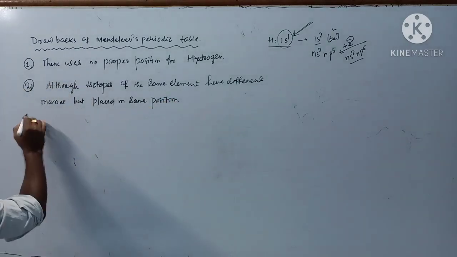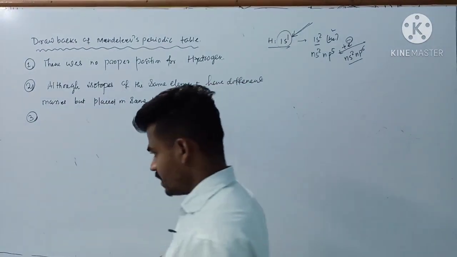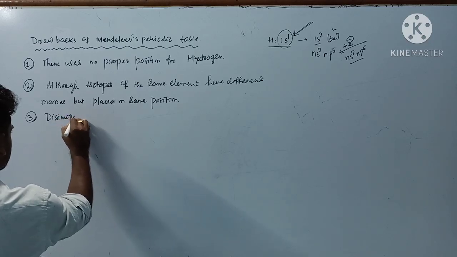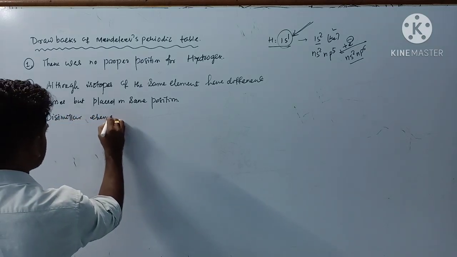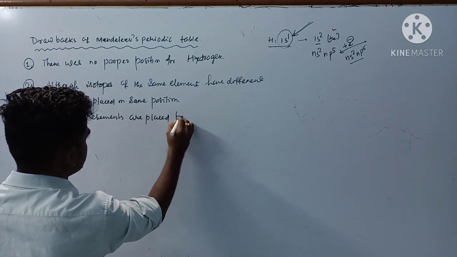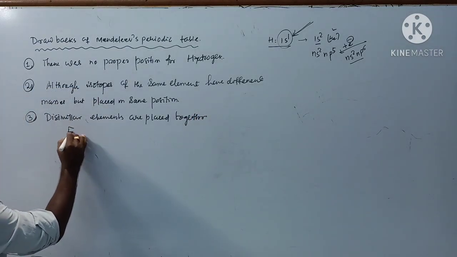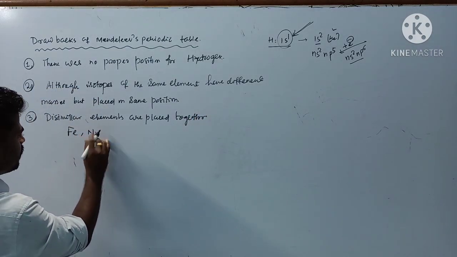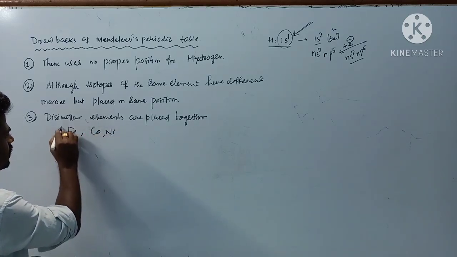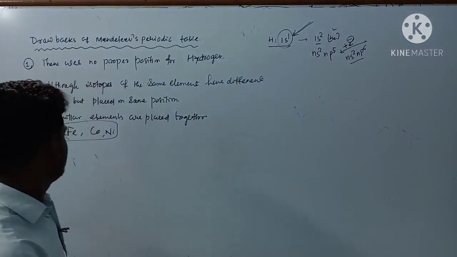The major drawbacks. Next, the third one: dissimilar elements are placed together. For example, I have told you iron, cobalt, nickel. Although these are different elements, they are placed in the same position.